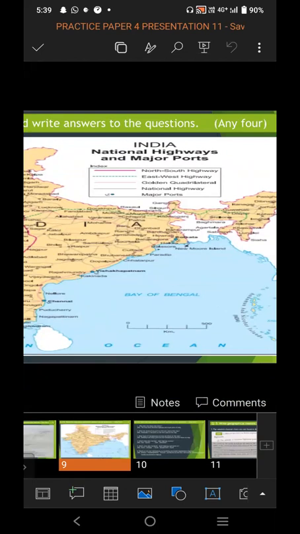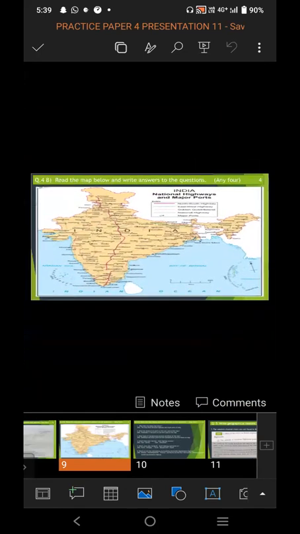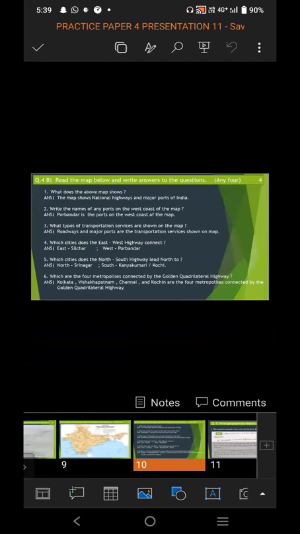So in this exam, you have been asked India, national highway and major ports. In question 4B, map reading is there. 6 questions are asked. From those 6 questions, you have to choose any 4. It is of 4 marks, means 1 question carries 1 mark. First of all, read all the 6 questions. Try to understand them and search for the answer. If you are confident about the answer, then go with that question and write the answer. Only 4 you have to write.